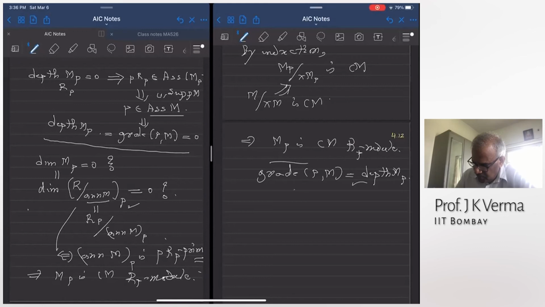Okay, so we have proved that the Cohen-Macaulay property localizes at arbitrary multiplicative sets. It amounted to proving that M_P is a Cohen-Macaulay R_P module by various reductions.